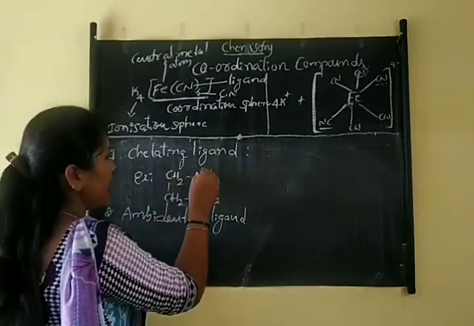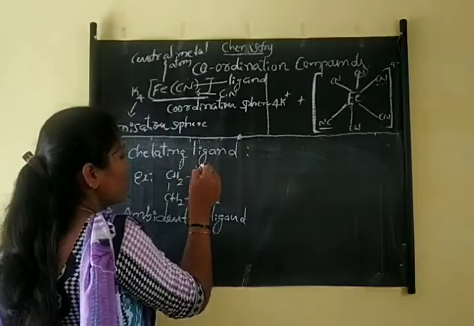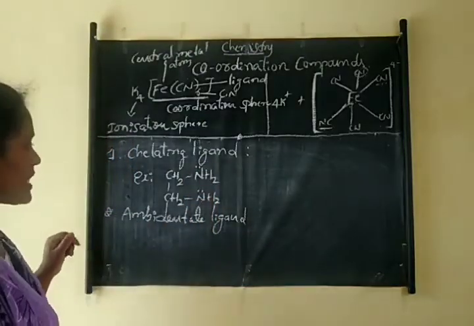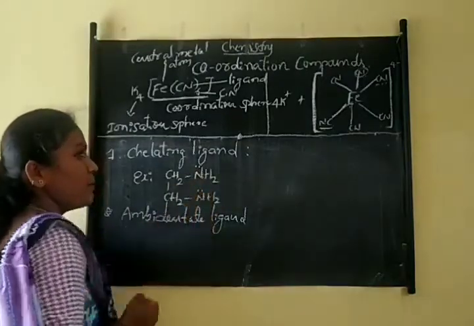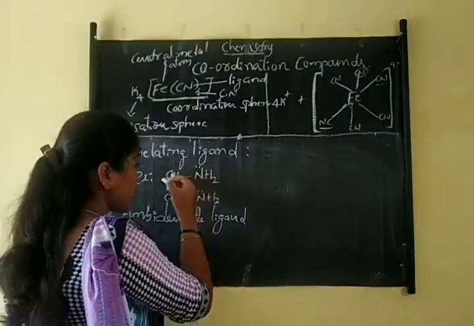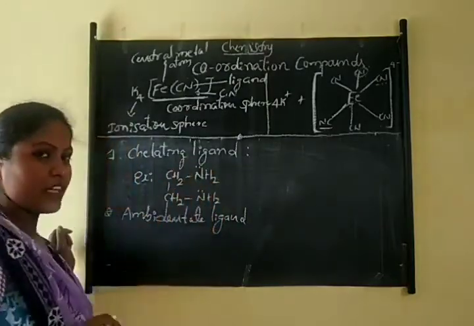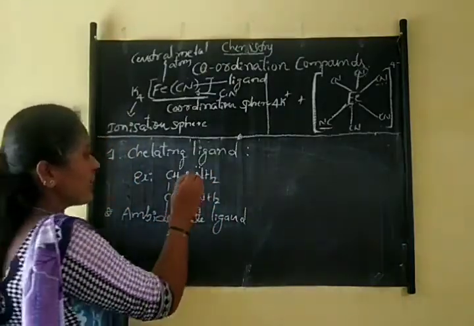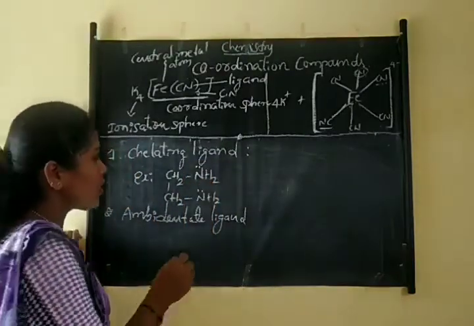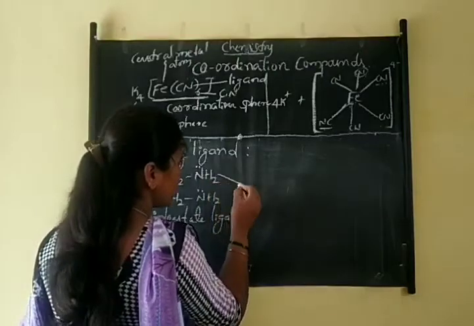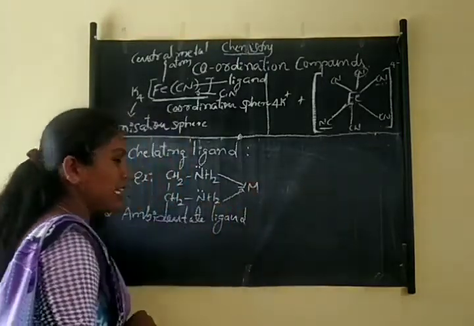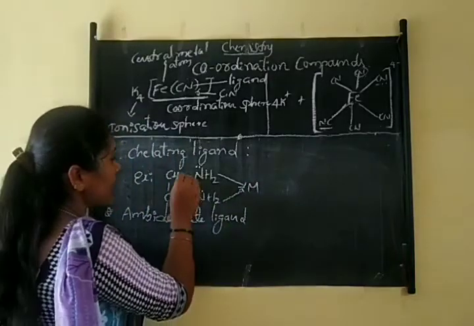Okay, ethylene diamine. So here two nitrogens have two lone pairs of electrons. Okay, it is an example for bidentate ligand. Right? Yes. So here the bidentate or polydentate ligand has different donor sites, which are coordinated to the same central metal atom and form a ring structure.